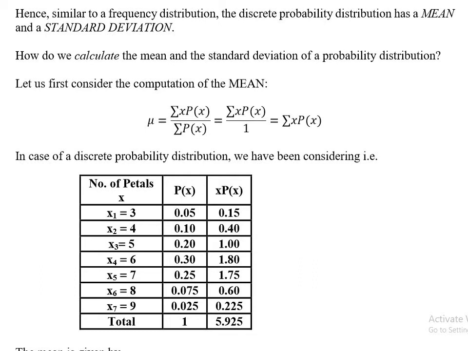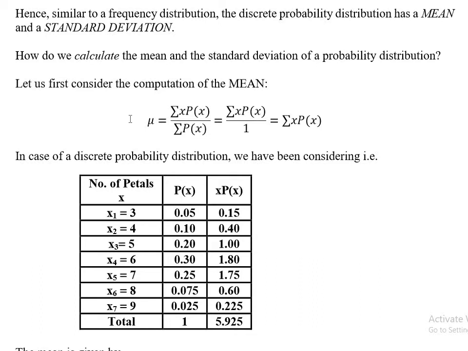But the good news for the probability distribution is that for the measure of center, we only calculate the mean. And for the measure of spread, we only calculate the standard deviation or variance. Variance and standard deviation are the same, only a square root difference is there. So only mean and variance, or mean and standard deviation. So only two things in the probability distribution.